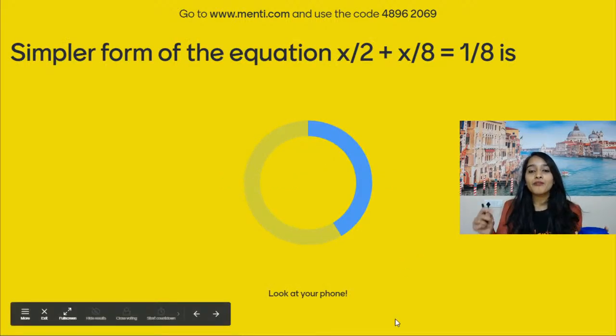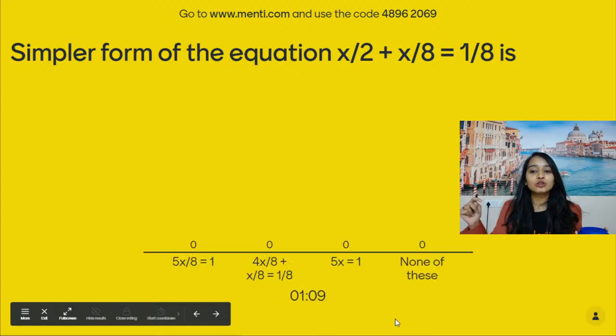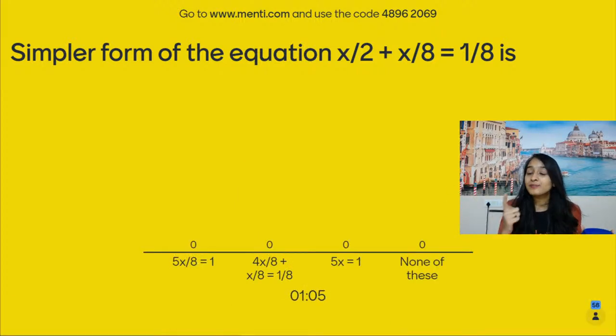Simpler form of x by 2 plus x by 8 is equal to 1 by 8 is. I want you to convert this into simpler form. Simpler form is what? We have learned it in this session. Simpler form is nothing but the general form of the linear equation, which is ax plus b is equal to c. What will be the simpler form? बहुत सारे बच्चे गलत दे रहे हैं, but there are few people who are giving it right.